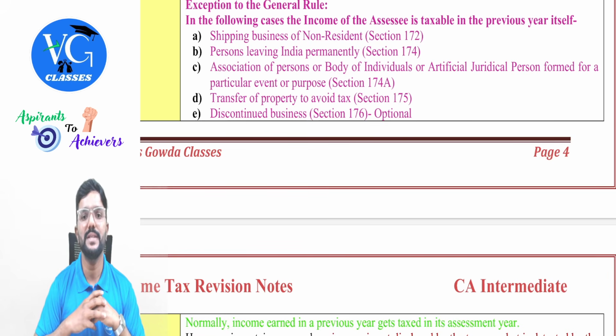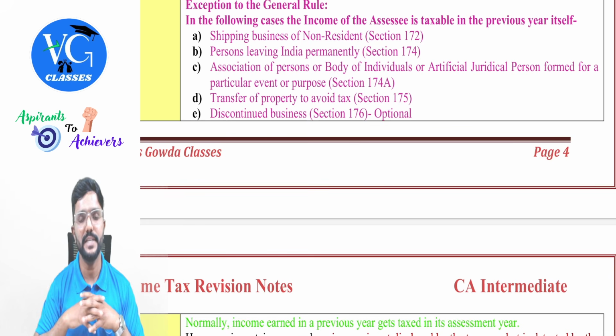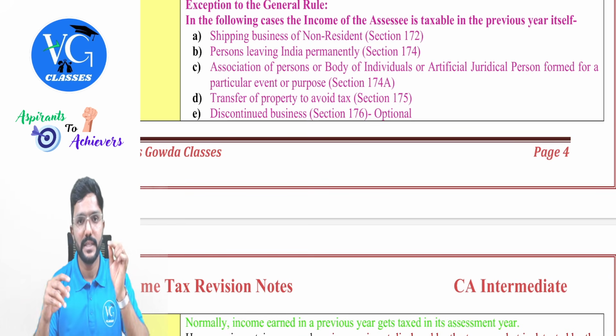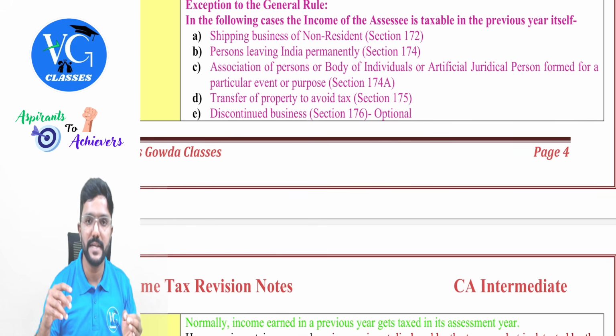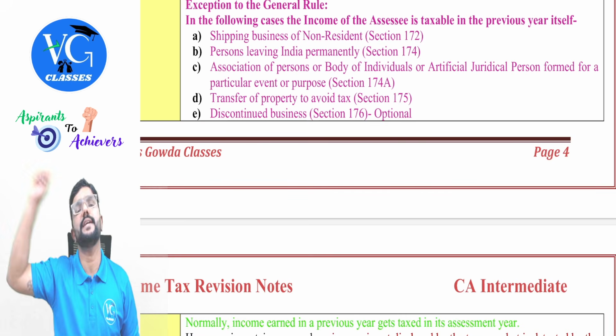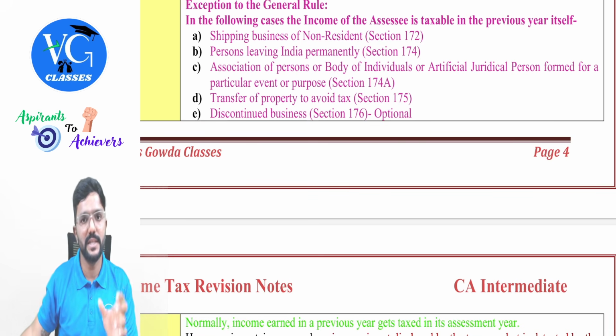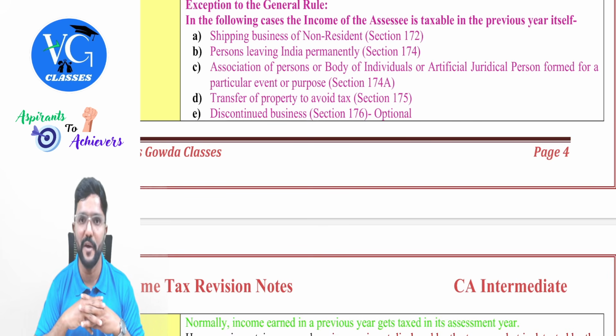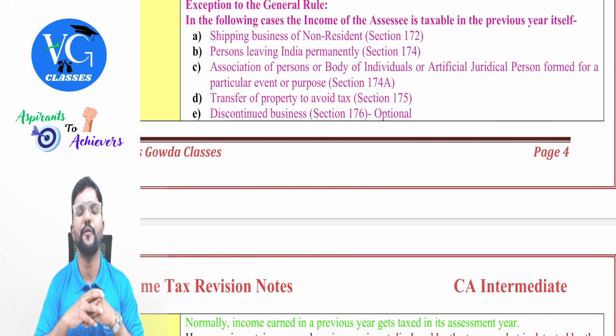The last one, discontinued business, section 176. In case where the business or company is getting liquidated, the assessing officer has an option. He can charge the tax in the previous year itself, or else he can also wait till assessment year. Only in this case, it is optional, guys. Why are they giving it as optional? Because especially when it is a liquidation of a company, guys, a neutral person called a liquidator would be appointed. He will supersede the management of the company from the board of directors.